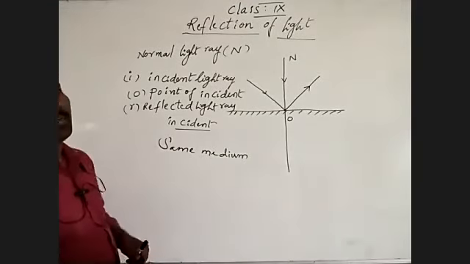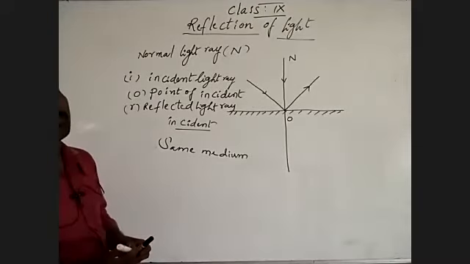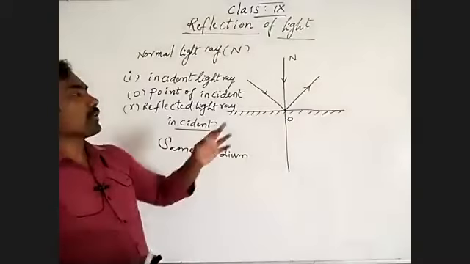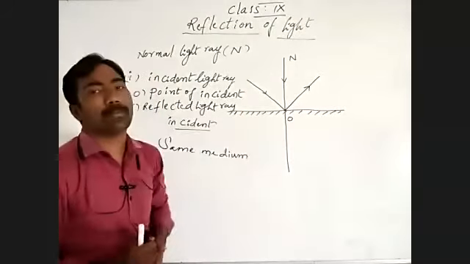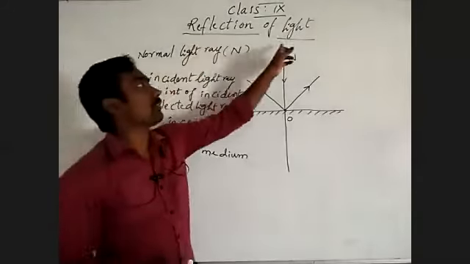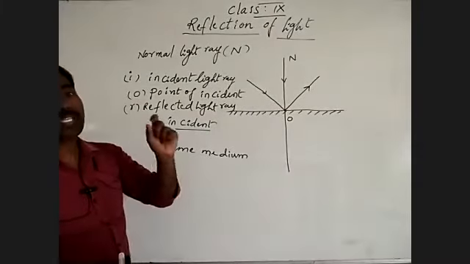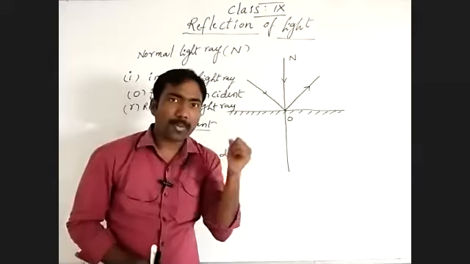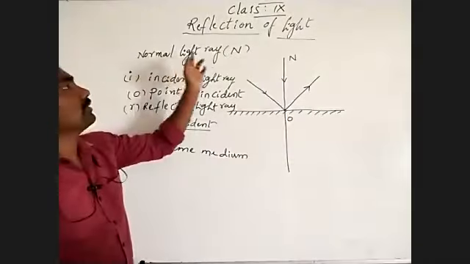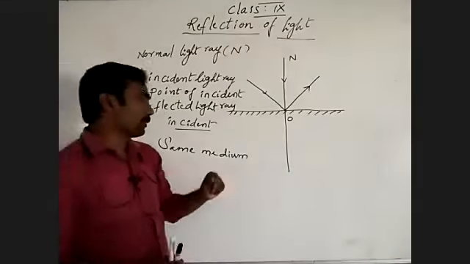Reflection means bouncing back. The bouncing back of light from the point of incidence into the same medium is known as reflection of light. Then what is the medium?